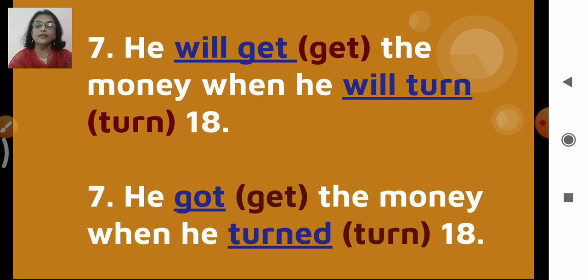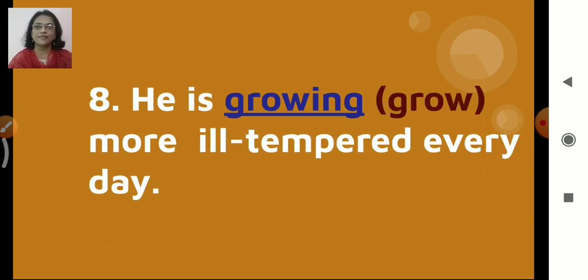Now in another sentence, that is the same sentence, he got the money when he turned 18. Got is what? Simple past, right? When he turned, again here also simple past, isn't it? So he got the money when he turned 18. So here also we have two answers.